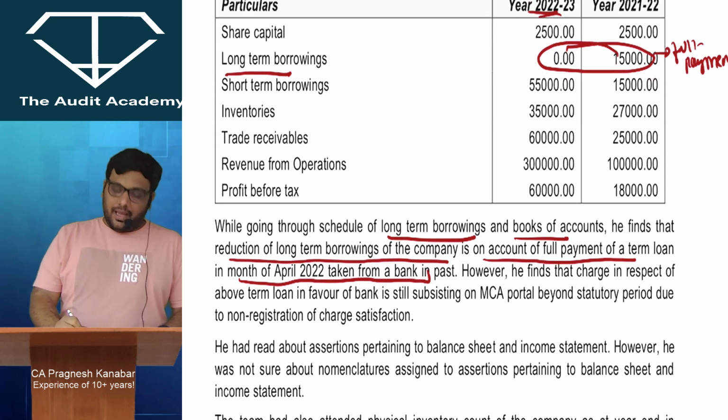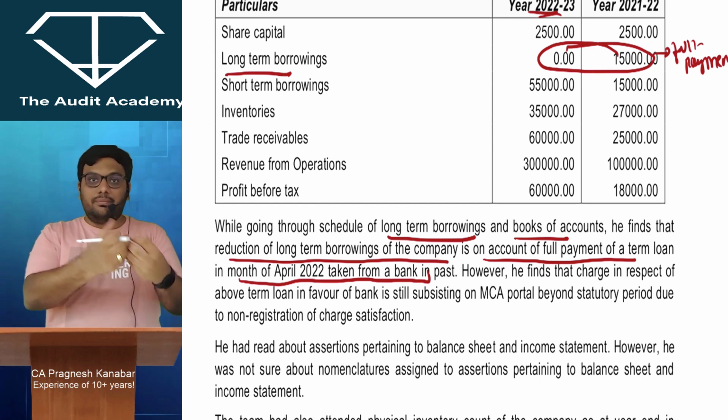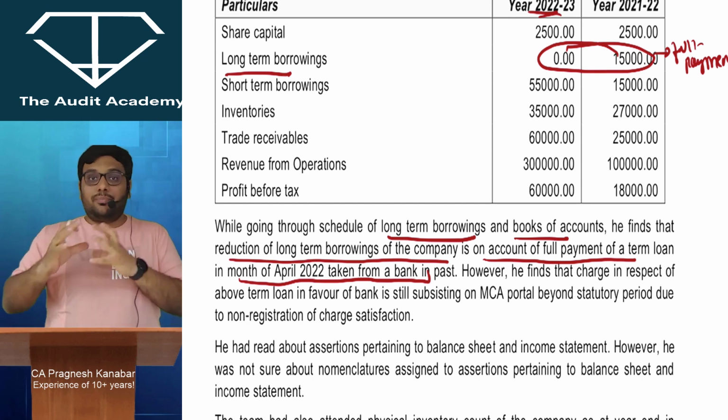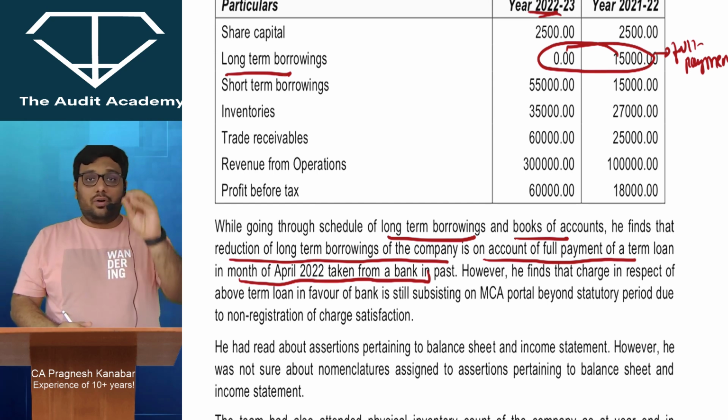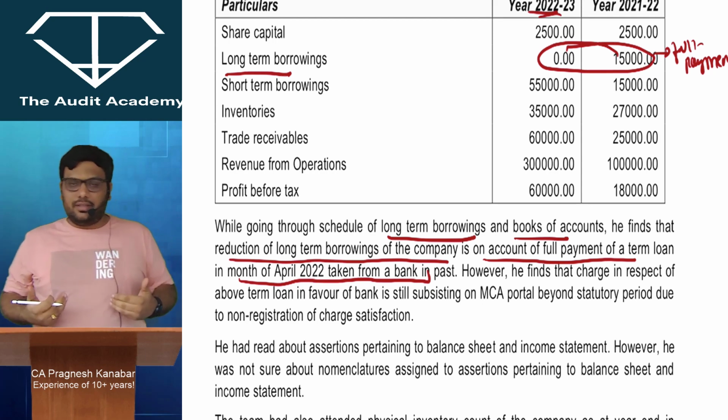However, he finds that charge in respect of above term loan in favor of bank... See, whenever you take a long-term loan against a property, for example a home loan, then you will have your documents of house with the bank. When you pay the full loan, obviously you should get back the documents, correct?